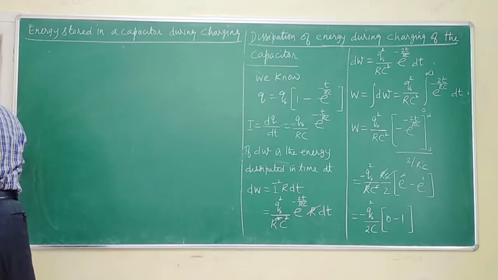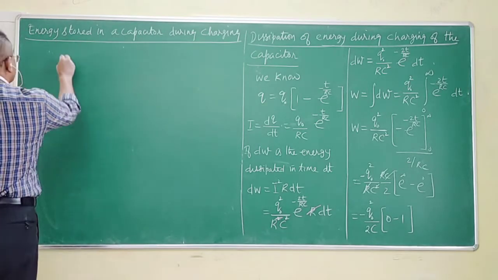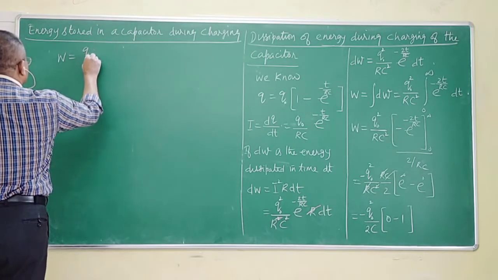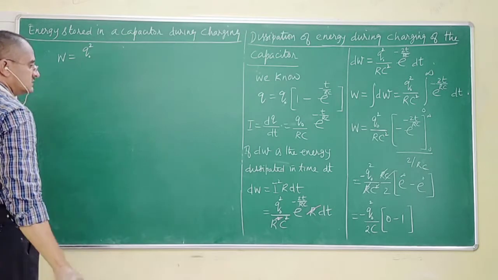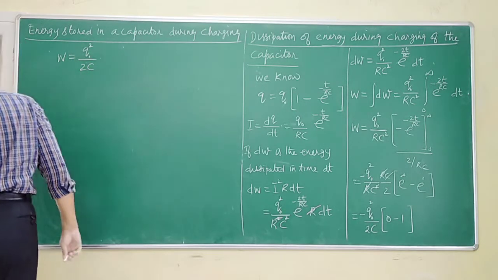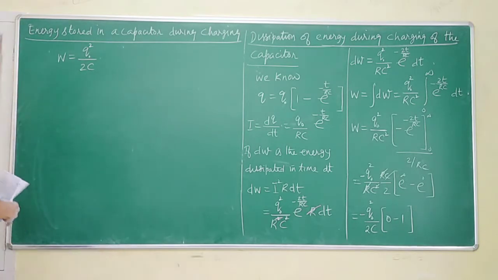Now this expression becomes W is equal to Q naught squared upon 2C. Is that okay to you, sir?